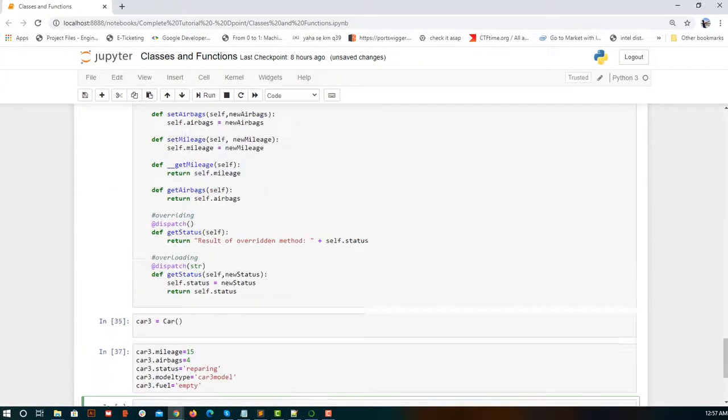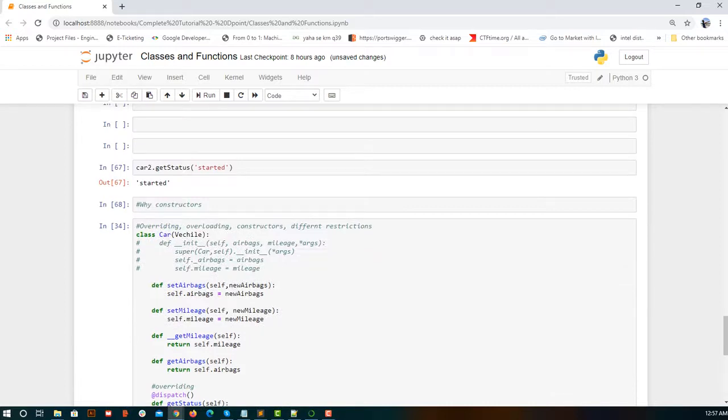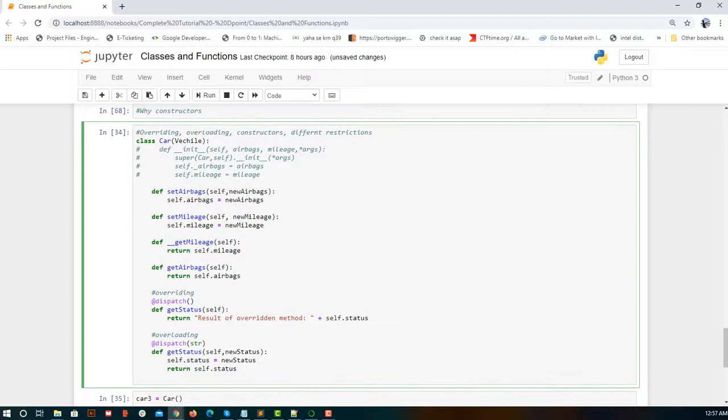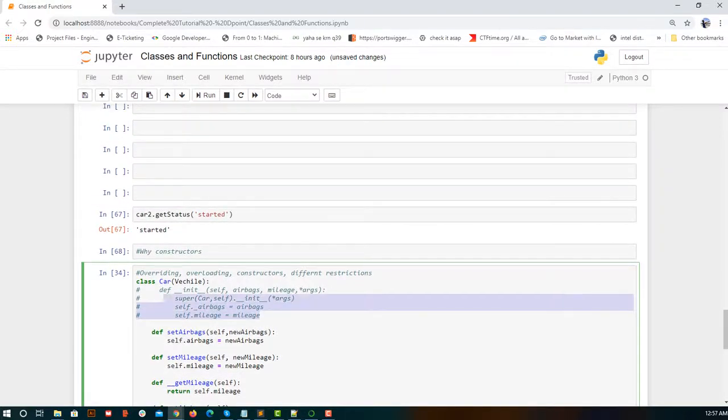Yeah, so that's it for now. So we covered the overriding, overloading, constructor, and different restrictions. So the final topic that we are going to cover today is the restriction. So if you see, let's have this constructor.